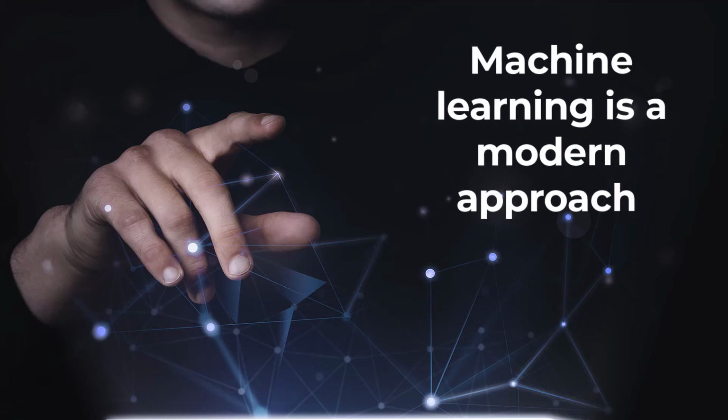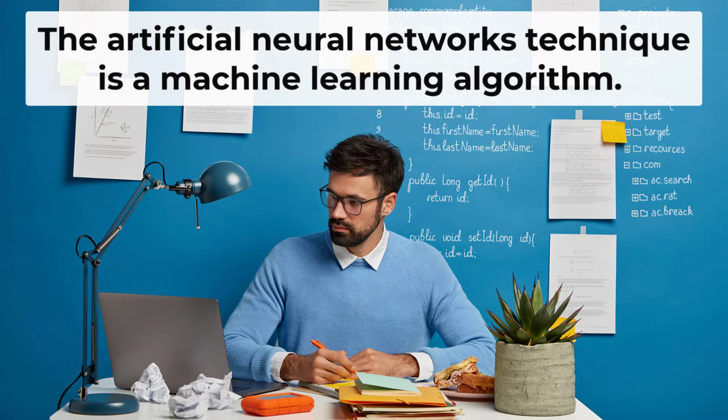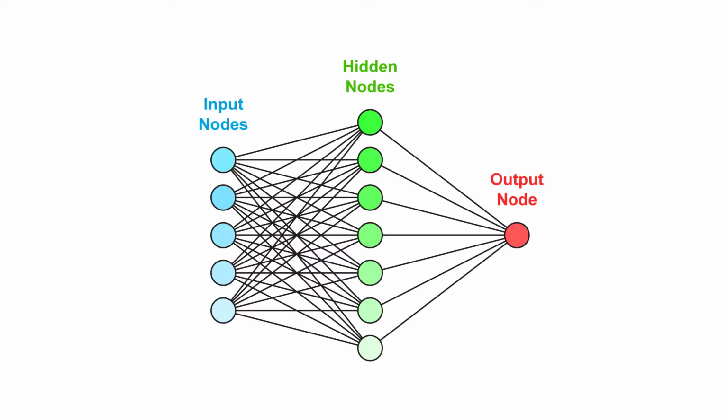Machine learning is a modern approach used to solve common problems. The artificial neural network technique is a machine learning algorithm. You can use this algorithm for both your regression and classification problems. Neural networks consist of one input layer, a hidden layer, and an output layer. Each layer receives inputs from the previous layer and weights these inputs to the next layer.